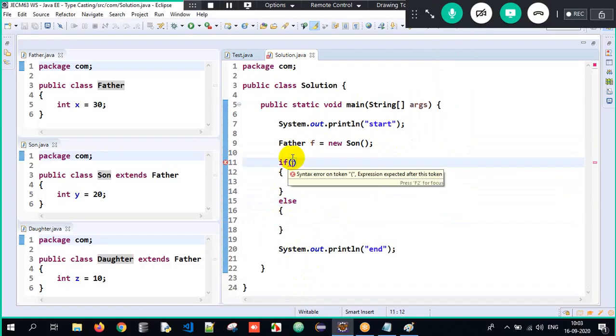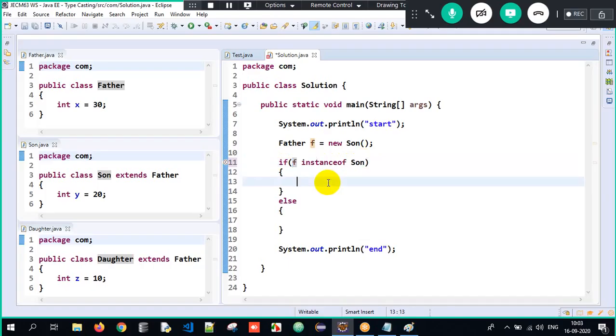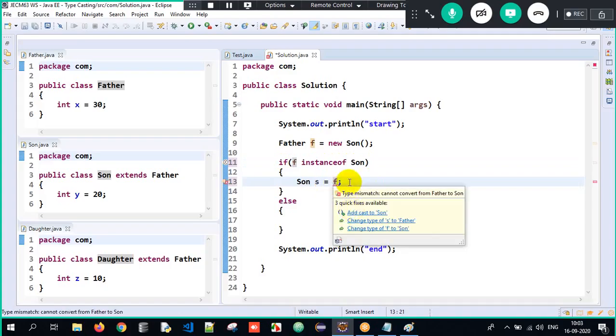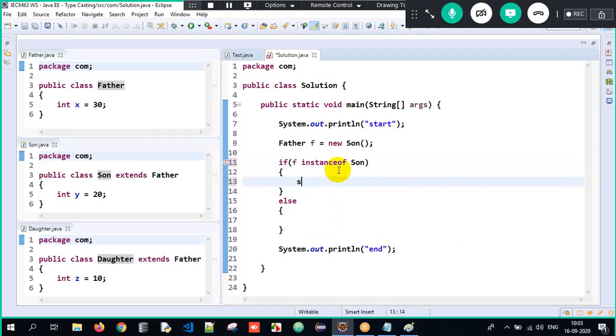Now I will write: if f instanceof Son. If it's an object of Son, then we have to downcast it to Son here. So I'll write sysout downcasting to Son.